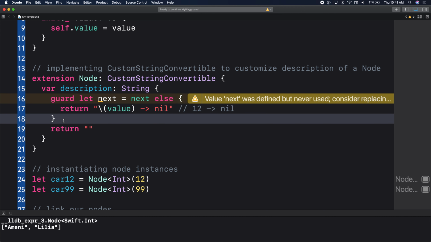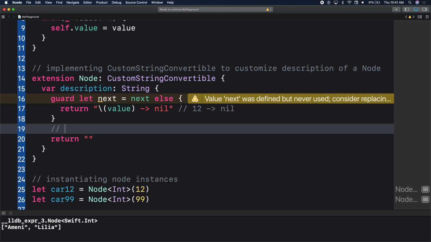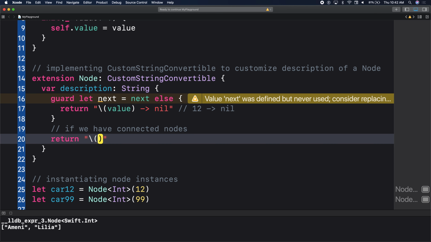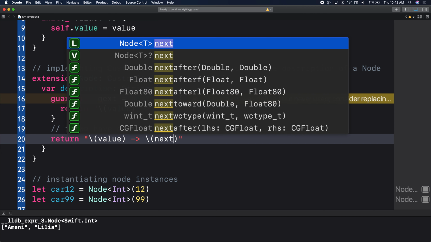We'll come down to line 19 if we have more cars. So if we have connected nodes, here we do not have connected nodes. We only have one node. On line 17, we have one node. On line 19, we have multiple nodes. So if we have multiple nodes, we simply say, go ahead, print the value, and go ahead and print that next node.